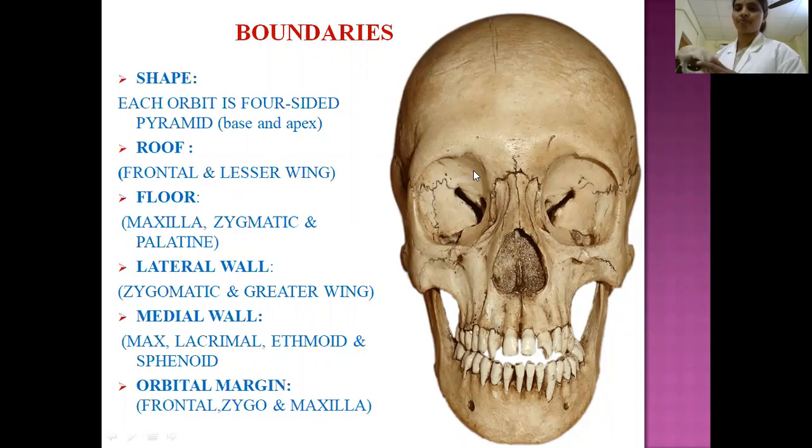Here you see, this is the orbital margin. So, the orbital margin is a continuous margin. It is formed by 3 bones. So, what are these 3 bones which are forming the orbital margin? Here you see, this forehead is formed by the frontal bone. This is the squamous part of the frontal bone. Here, this frontal bone presents a margin. This is known as the supraorbital margin.